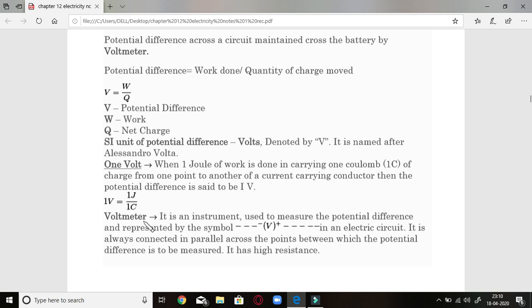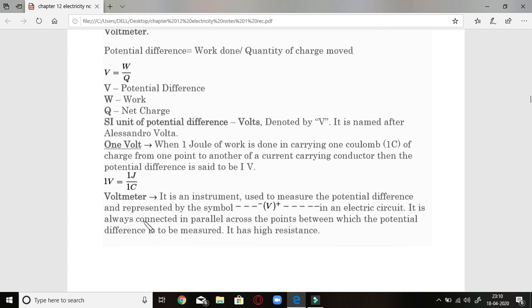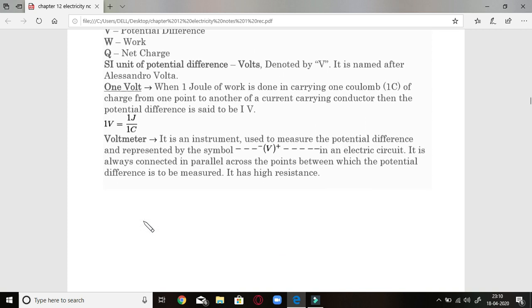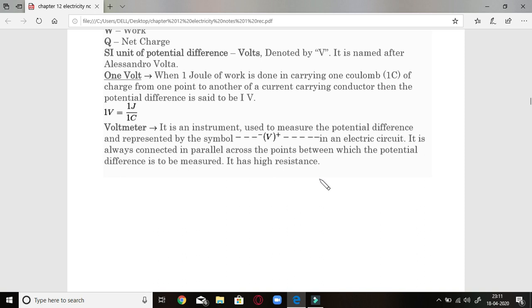Then next is voltmeter. As you have already seen the yellow color voltmeter, this is again an instrument which is used to measure potential difference. Ammeter was used to measure current value, whereas voltmeter is used to measure potential difference value, and it is represented by this symbol V in an electric circuit.